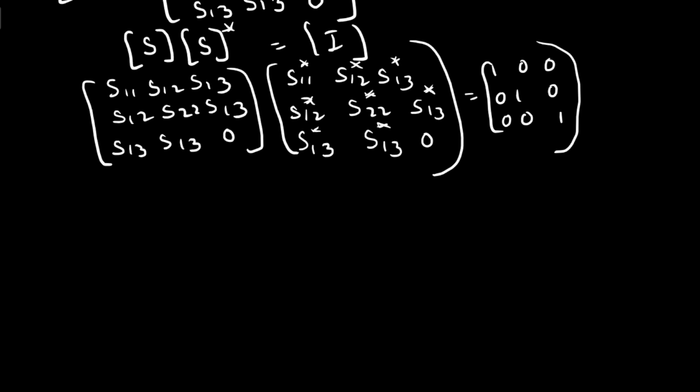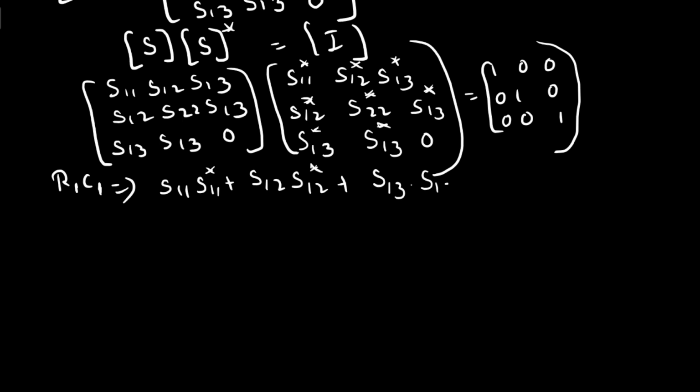First let us do the multiplication of R1 and C1, which gives S11 S11 star plus S12 S12 star plus S13 into S13 star, which is equal to 1.